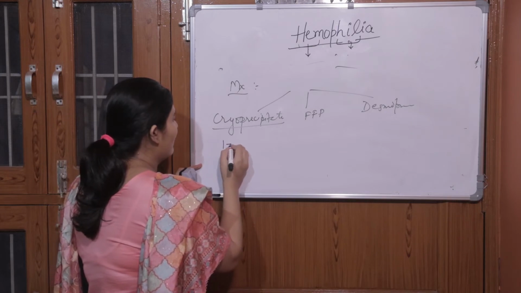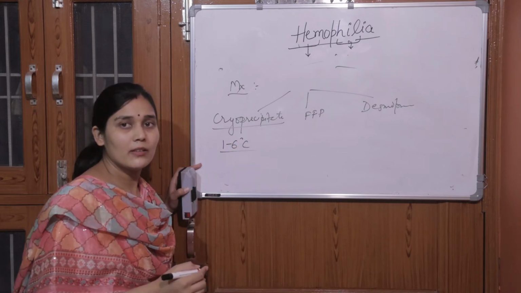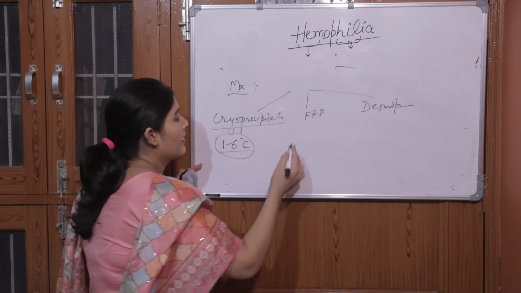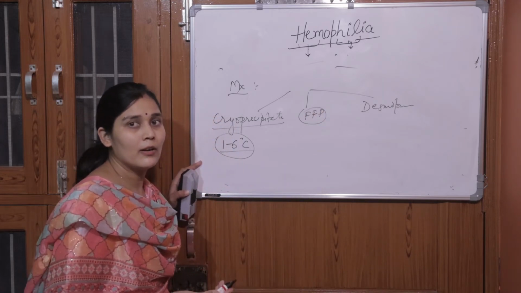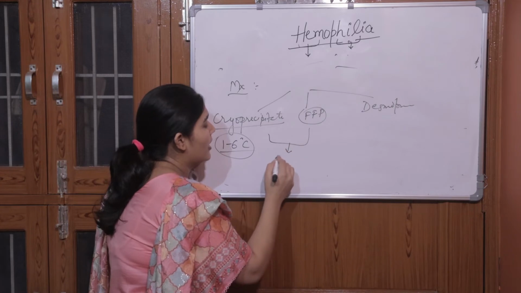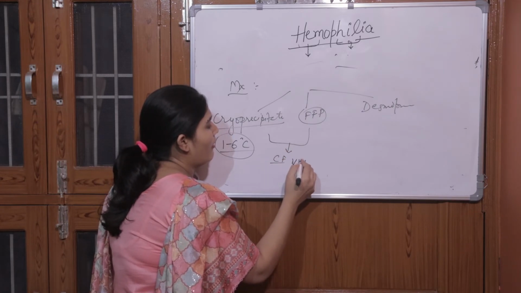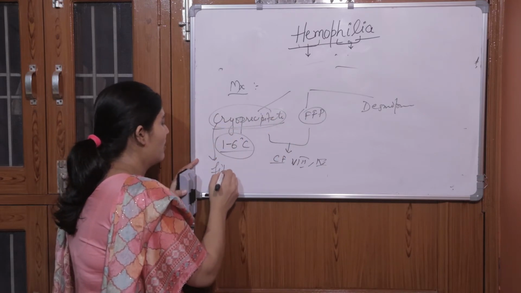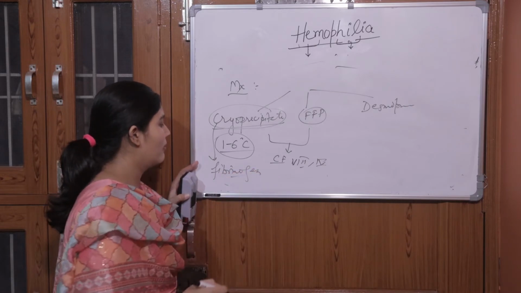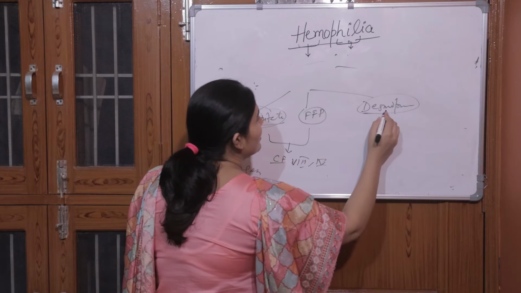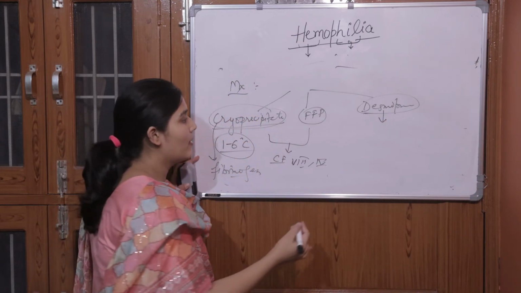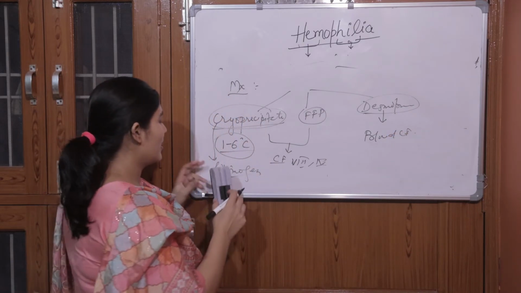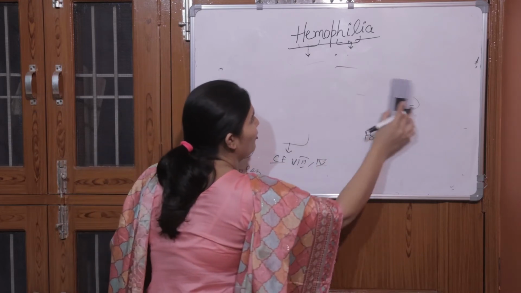In cryoprecipitate, the fresh frozen plasma is taken and stored at 1 to 6 degrees Celsius and it is precipitated. Fresh frozen plasma is administered, which contains clotting factors, either factor 8 or factor 9, and fibrinogen is the more component that is present in the cryoprecipitate. Desmopressin is the drug that is helpful in increasing blood clotting factor. So this is the management. Only supportive management can be given if a person is having hemophilia.